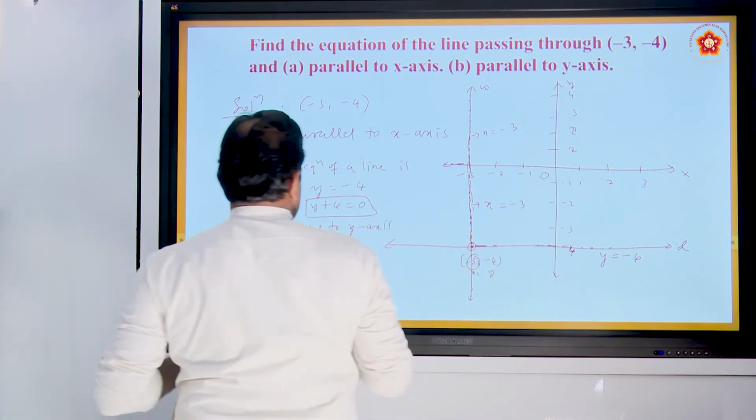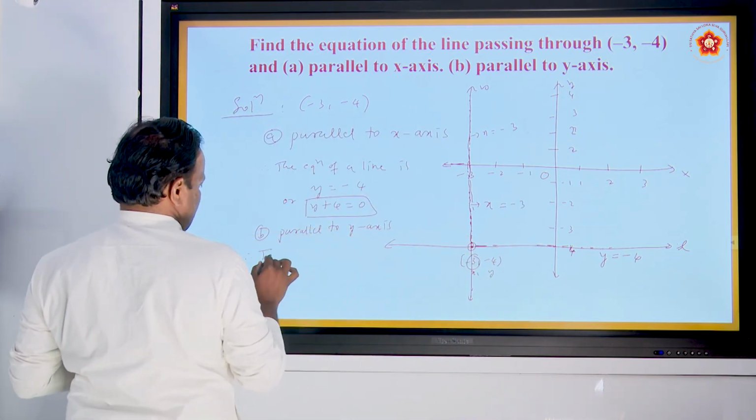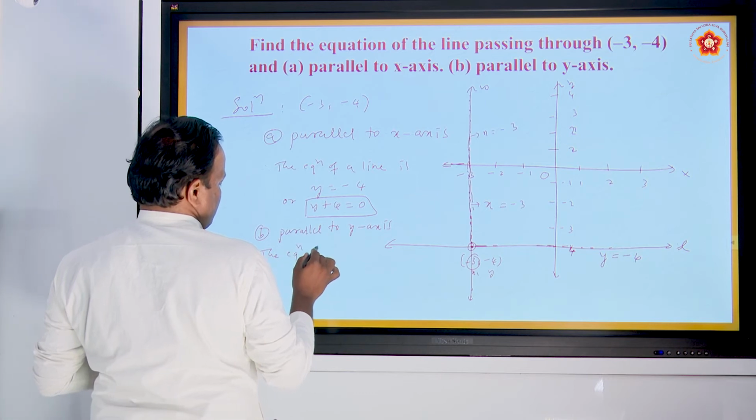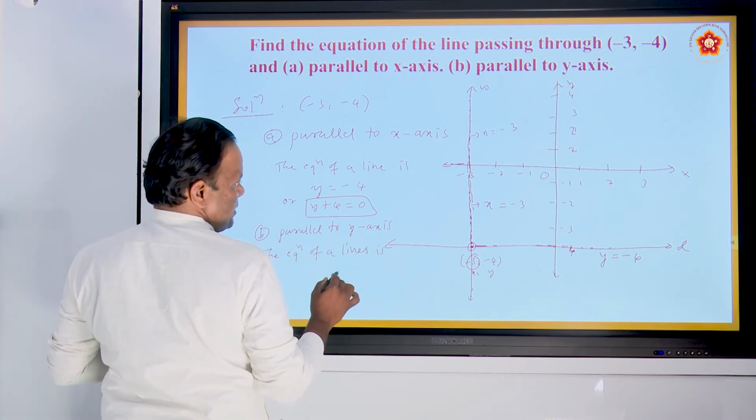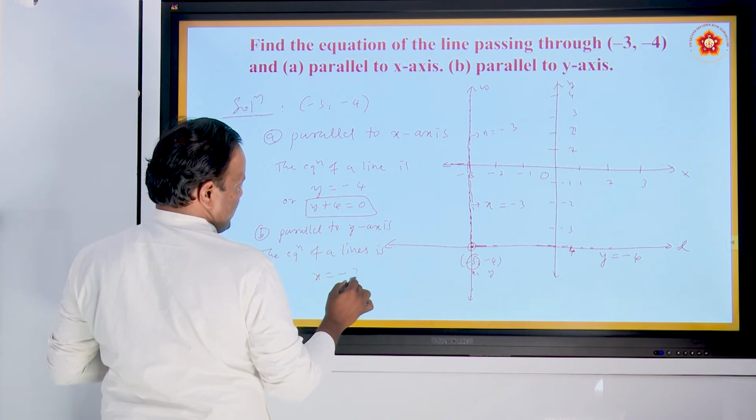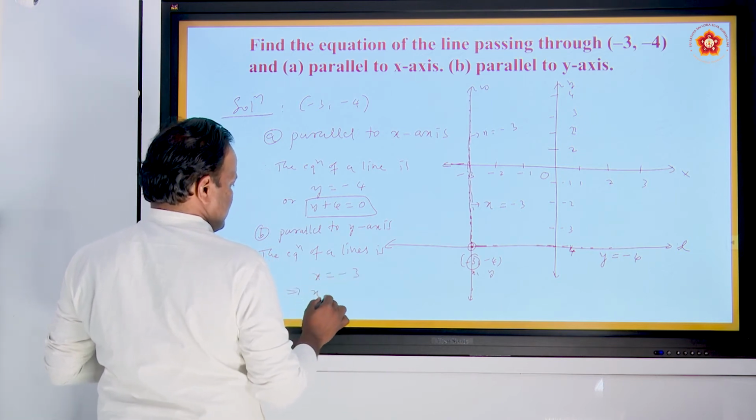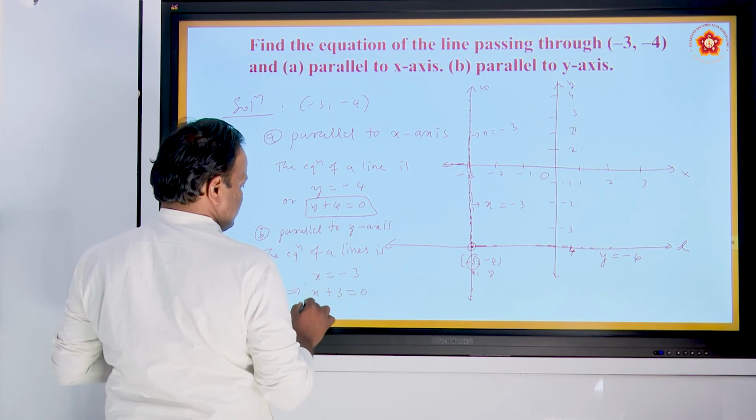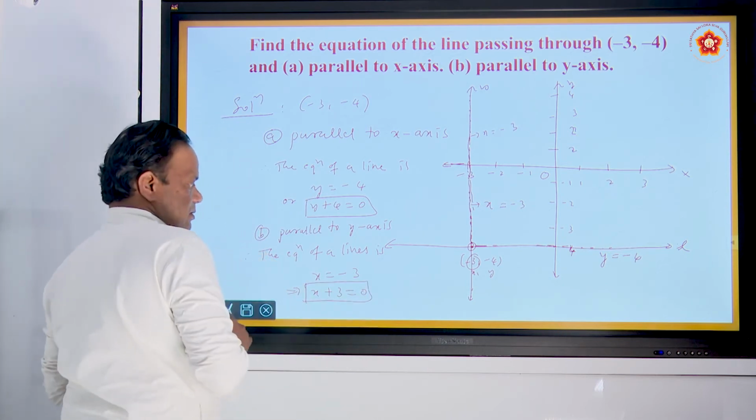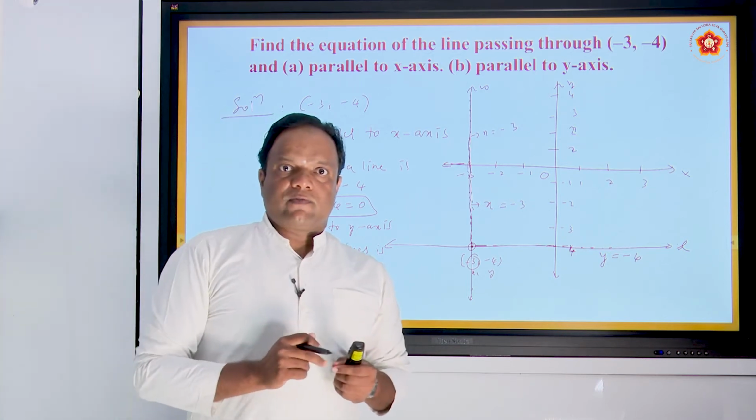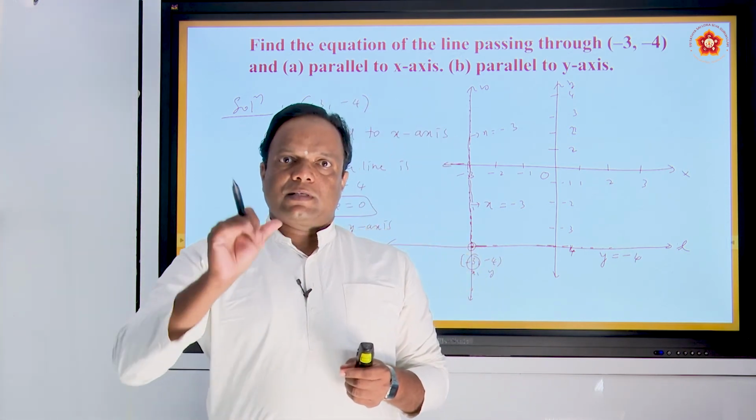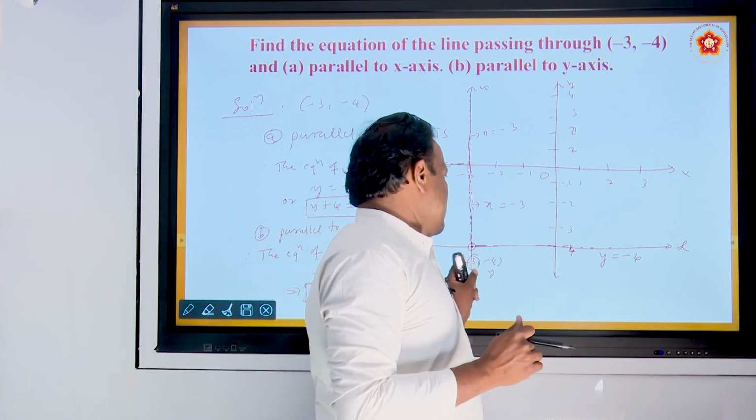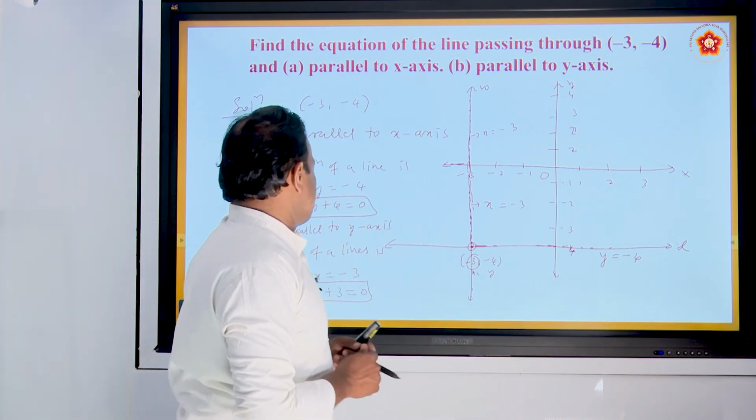Correct? So therefore, the equation of line is x is equal to -3, which implies x plus 3 is equal to 0. X plus 3 equal to 0. This is the equation of line. That line is parallel to y-axis, x equal to some value, passing through the point -3, 4. This is the equation of a line.